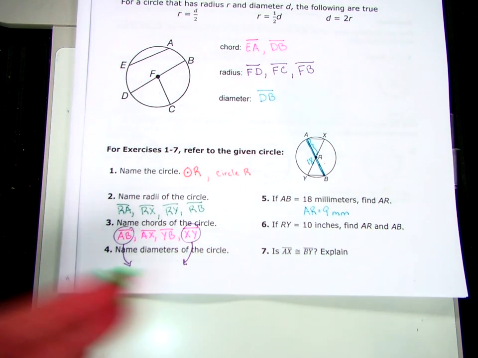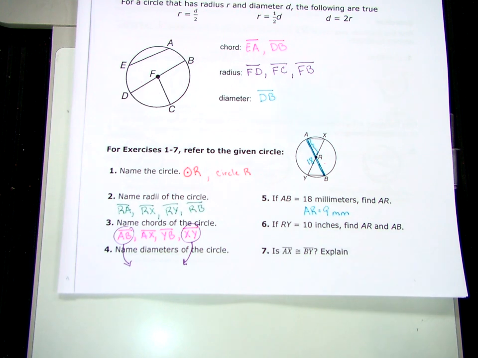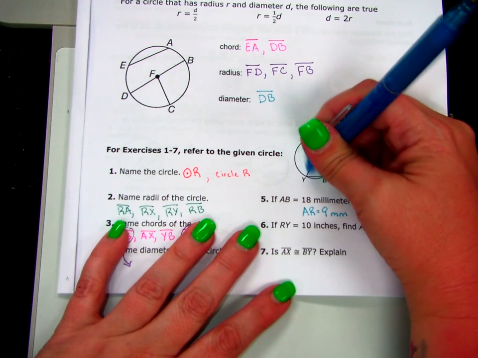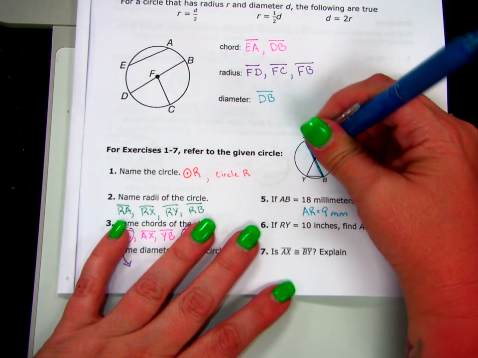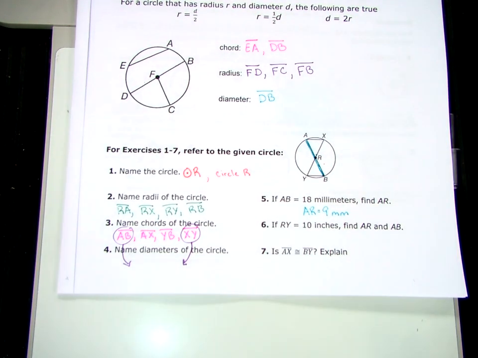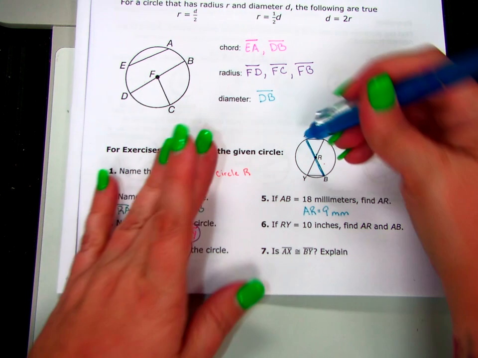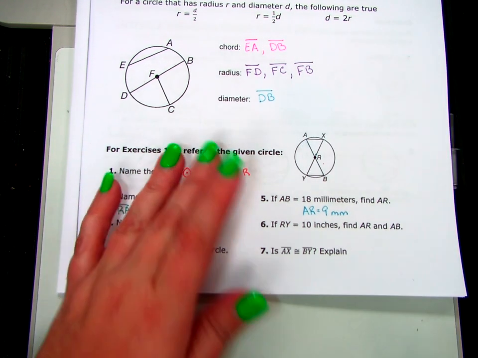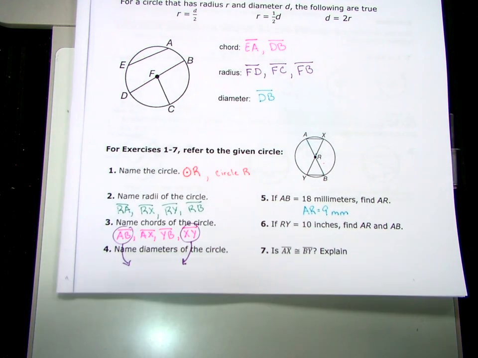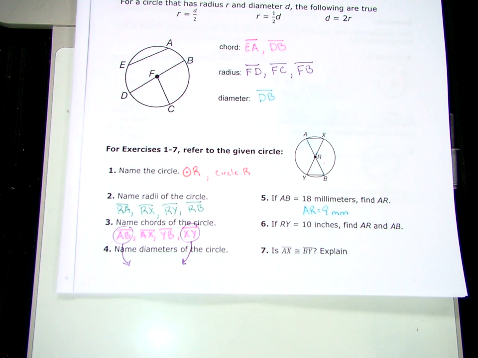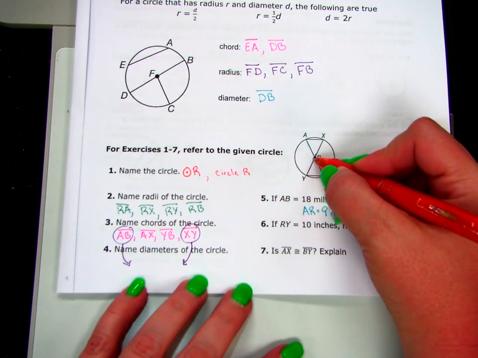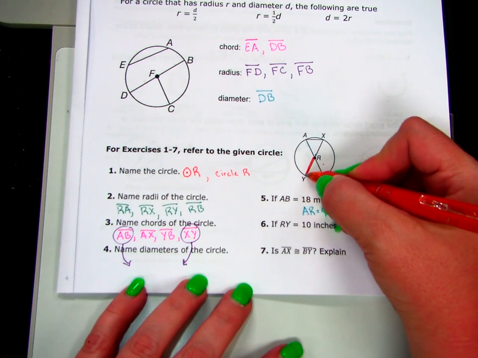Now, this is quite common in geometry that we use one picture and ask several different questions about the picture. So we want to go in and either scratch out that 18, so we can start with a fresh problem, okay? Which is why it's always nice to use pencil in math. That way when we go to number 6, we're not still thinking about those old numbers, because number 6 has completely different numbers, because now it says RY is 10.